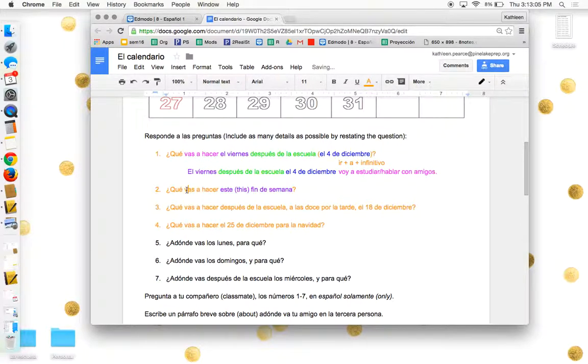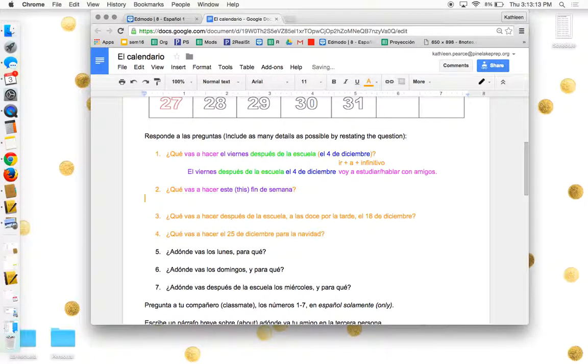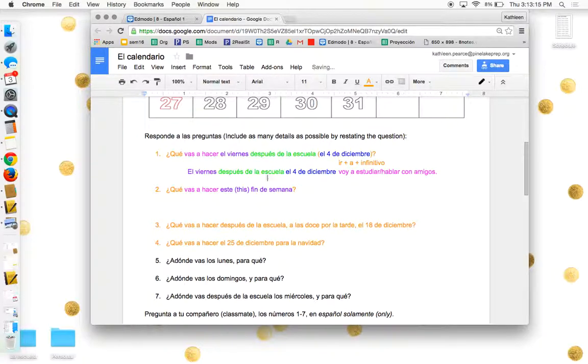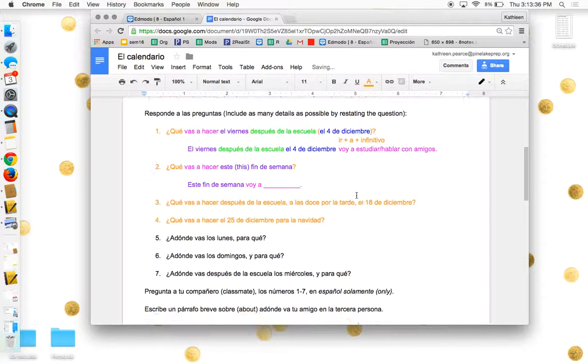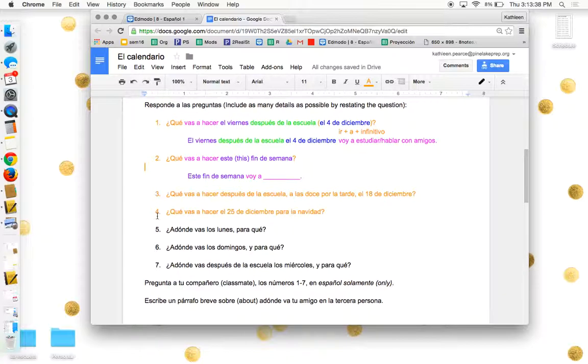So, ¿qué vas a hacer? What are you going to do? Este fin de semana, this weekend. So how do I know how to say this weekend? I don't know how to say that, but look, it's in the question, so I'm just going to write este fin de semana. So this is my purple part. Now I need the pink part. Voy a, and then whatever it is that you are going to do. And that's it. And you do each of these in anaranjado, orange, in the same way.